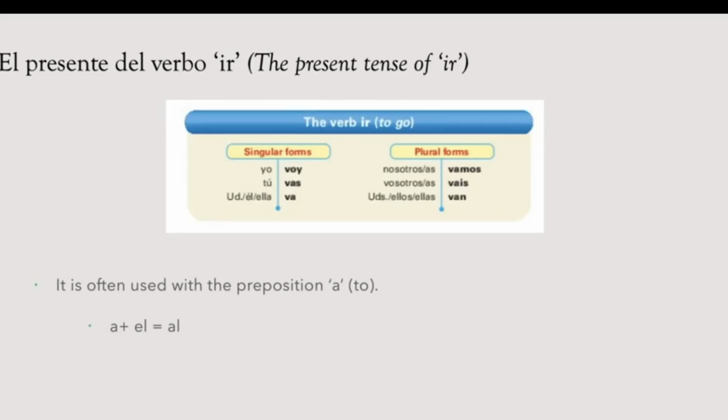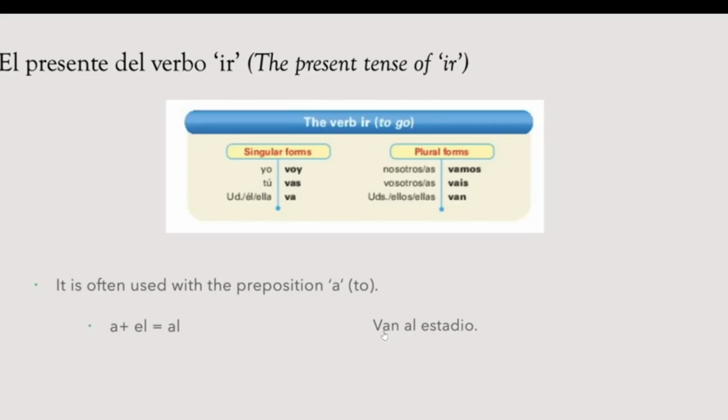For example, yo voy al restaurante, because restaurant is masculine. I'm not going to say yo voy a el estadio, but yo voy al estadio. Or in this case, van al estadio.